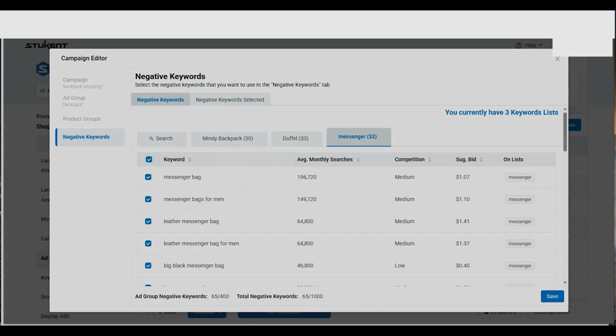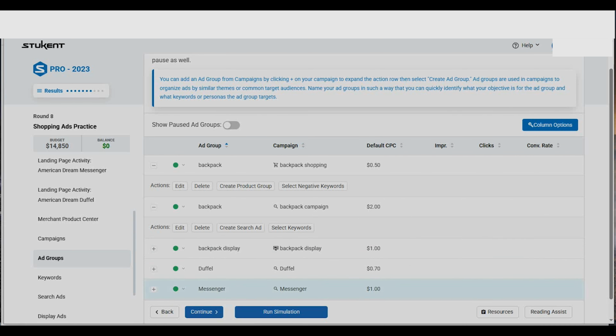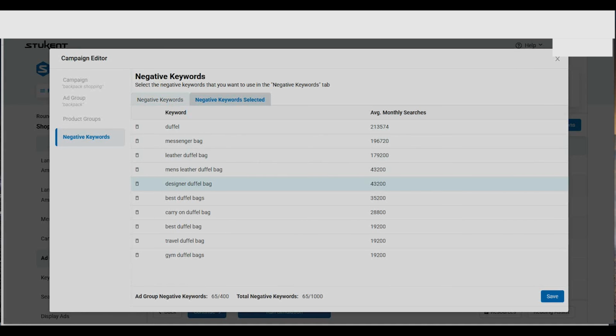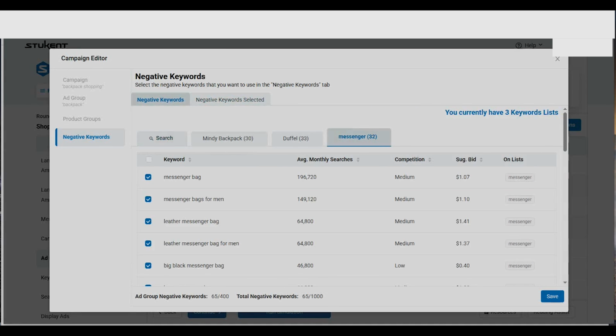You can see these are the negative keywords that we have selected, because we do not want to target anything that is not for backpack. We are only targeting the backpacks, and that's why I have selected only the negative keywords, because we do not want the campaign to target those ones. So we are saying if the searches are with any of those negative keywords, these ones that we have selected here, then the campaign should not include it.